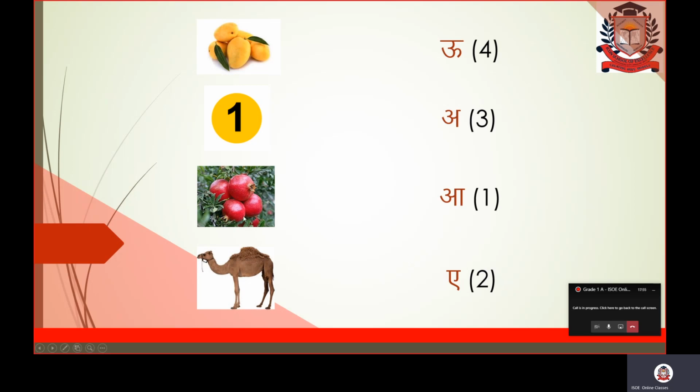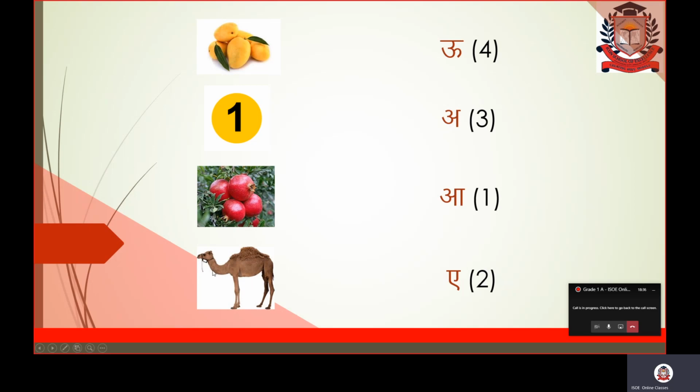What is the name of this picture? This is pomegranate. Fine. What do we call pomegranate in Hindi? Anar. What is the first letter in the anar? Avaran. So let's see, where is Avaran? Is it a? No. Is it a? Yes. So how will you match it? You will write the picture number after a. So let's see. 1, 2, 3. Anar is on number 3. So all of you will write in the circle 3 here after a. Fine.